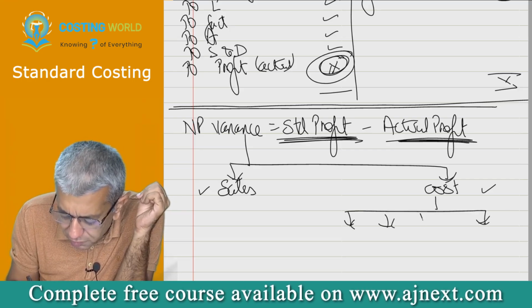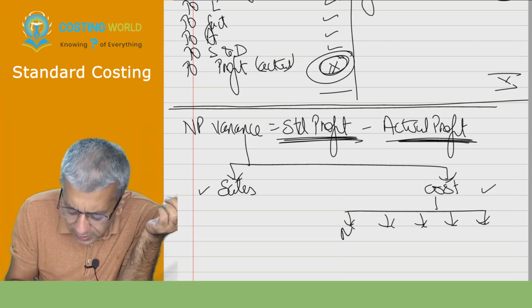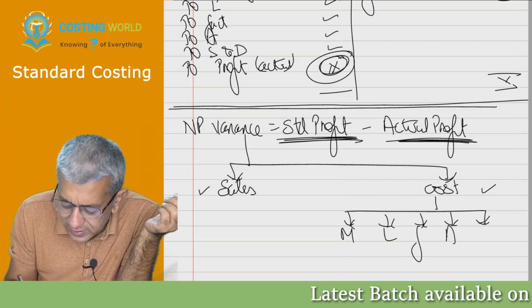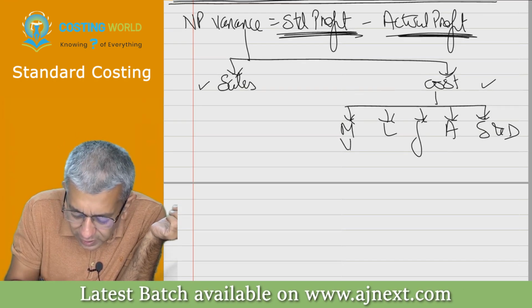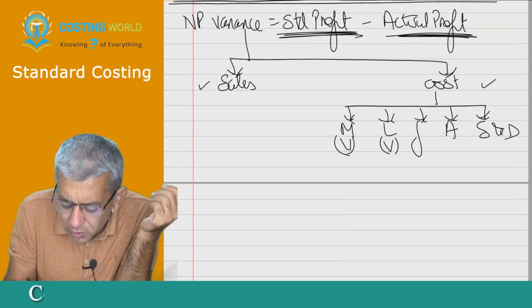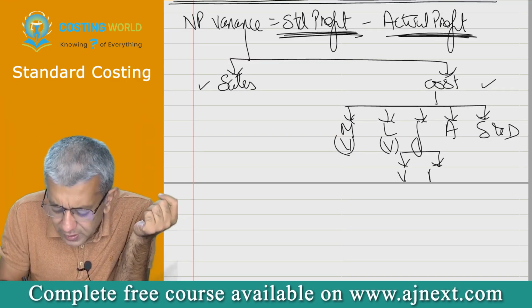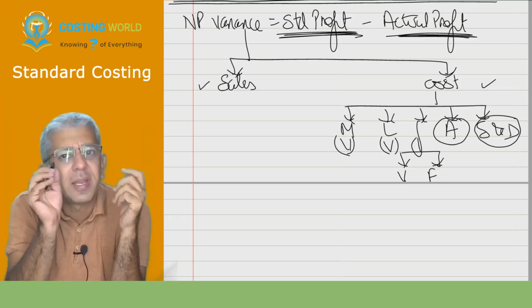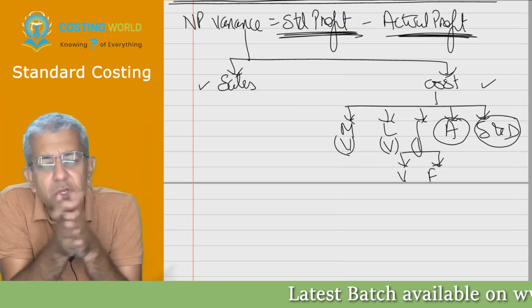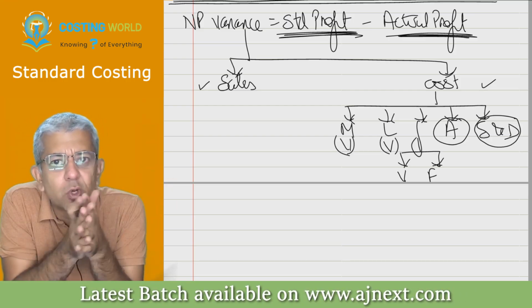Why? Because of the ingredients of cost. There are 5 ingredients of cost here. You all have material, labor, factory overheads, administration and S&D. Now, material is obviously a variable cost. Labor is a variable cost. For factory overheads, there could be 2 parts here: there could be variable, there could be fixed. Admin and S&D can be there, but I will not talk of it because that comes in your CA final portion. But this is what your chapter is all about.